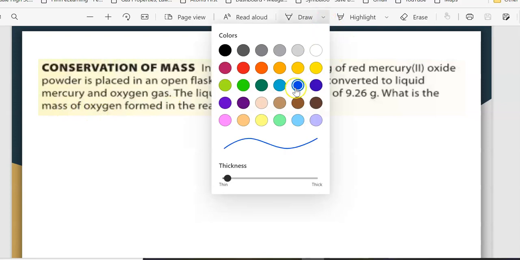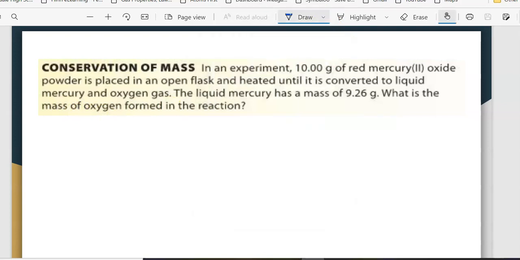We want to take this, and the first thing we want to do is write out a basic reaction. So I'm going to start by writing out mercury oxide, that's the starting point. The little 2 right here is not really important for us right now.